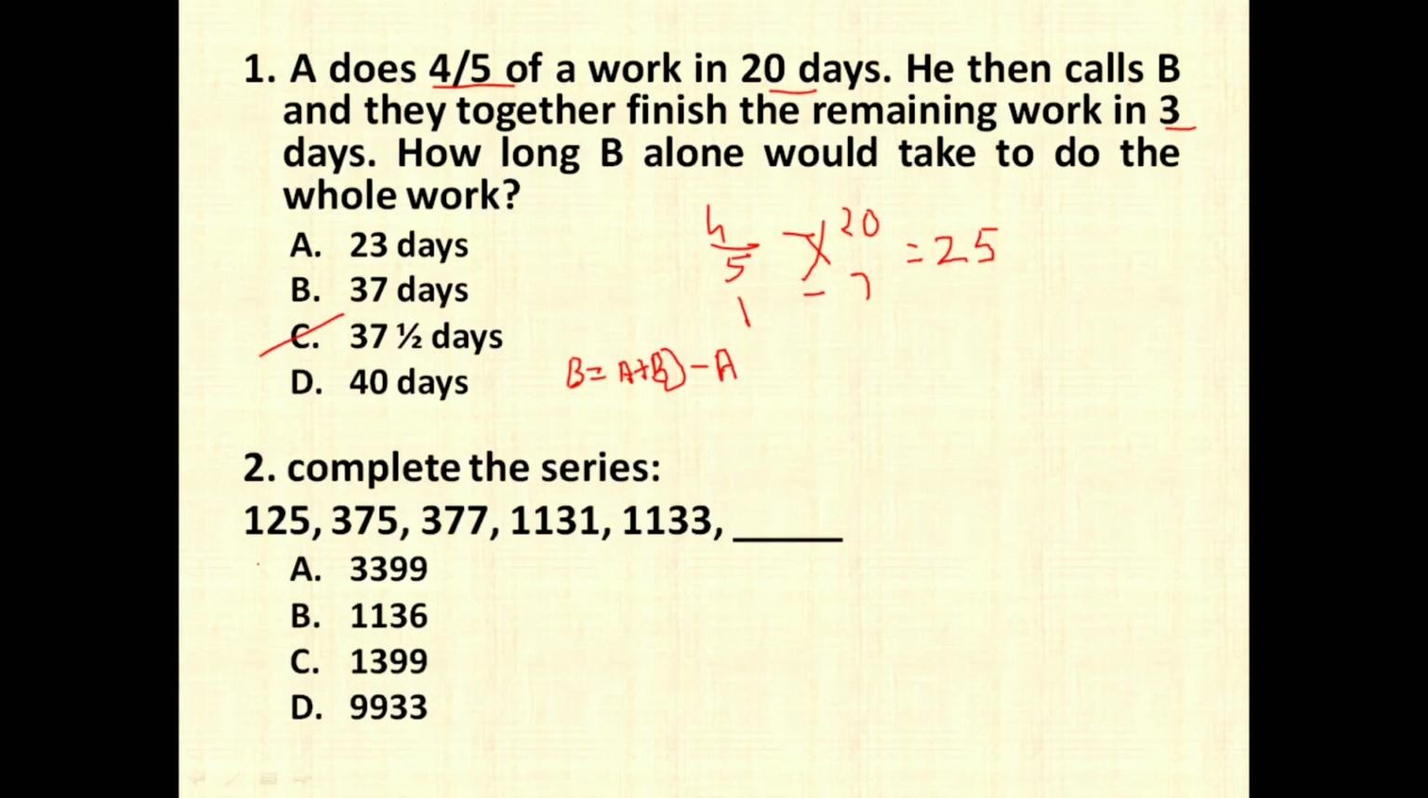So the next question was on number series. This is also a very simple question. 125, 375, 377, 1131, 1133. If you see, the logic is 125 into 3, that is going to be 375, and 375 plus 2 is going to be 377, and again 377 into 3 is going to be 1131, 1131 plus 2 is going to be 1133, and in the same way 1133 into 3 you are going to get 3399. So this is going to be the right answer, 3399.